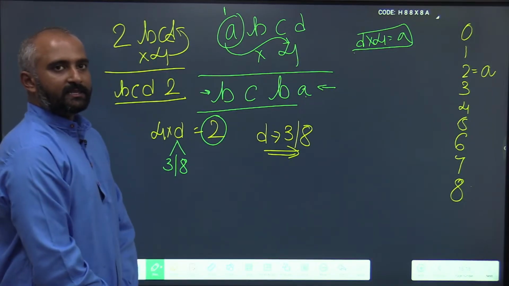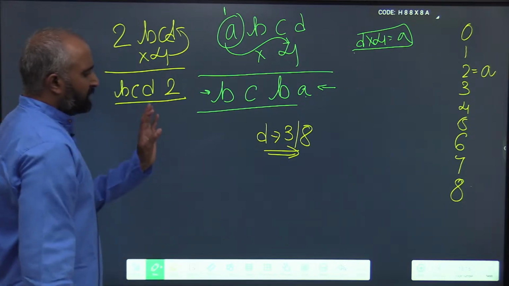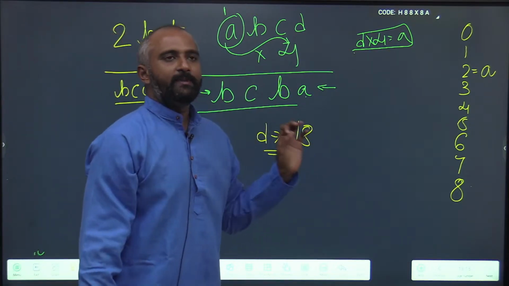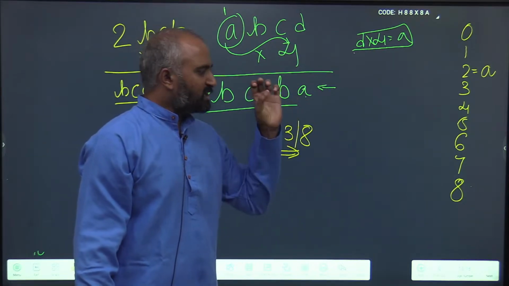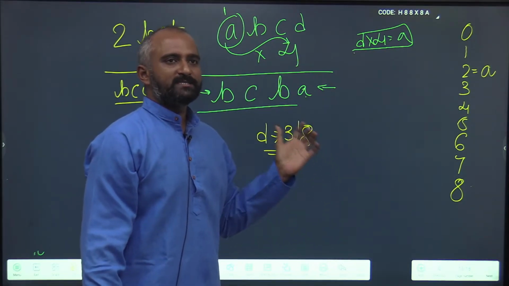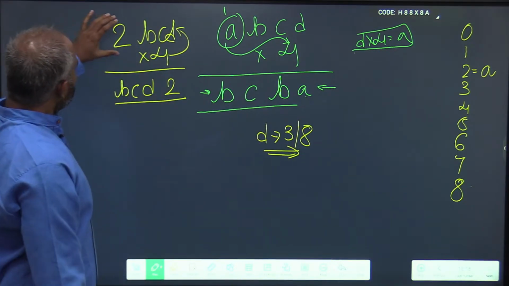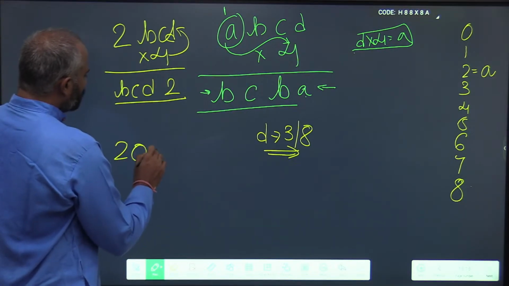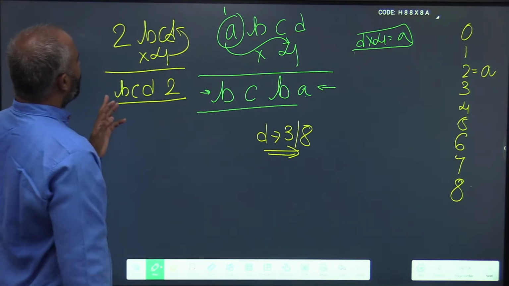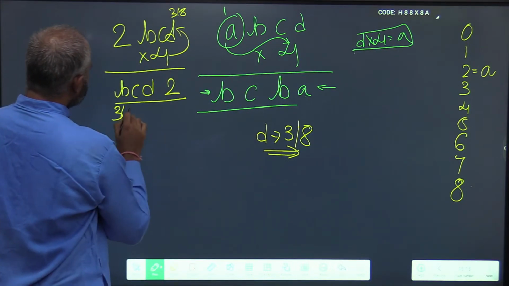D is either 3 or 8. Now look at this. All cryptarithmetic is like this: observe the pattern, reduce to the possible combinations, and put the value here. You see, I am multiplying 2000. The value of D is either 3 or 8.